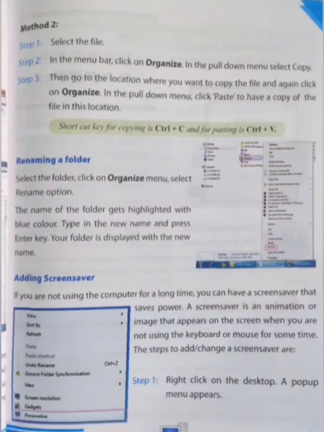So method 2 to copy a file is you first select the file, then in the menu bar click on organize, and in the pull down menu select copy. Step 3 is to go to the location where you want to copy the file and again click on organize. In the pull down menu click paste to have a copy of the file in this location. The shortcut key for copying is CTRL plus C, and for pasting is CTRL plus V.